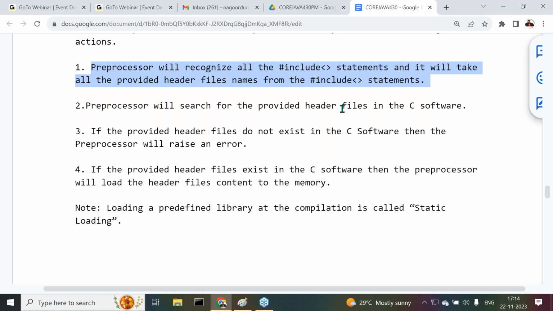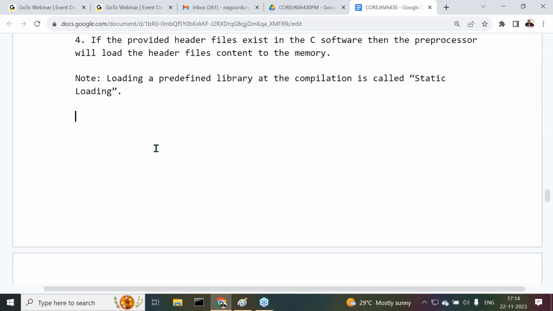What is that note I have given there? Loading a predefined library at compilation time is called what there? Static loading. By this we are getting a conclusion. What is the conclusion we are getting from this particular point? Overall, what is the role of the preprocessor?